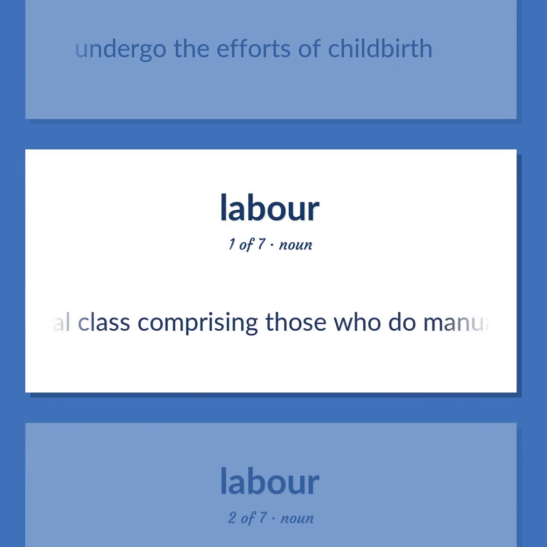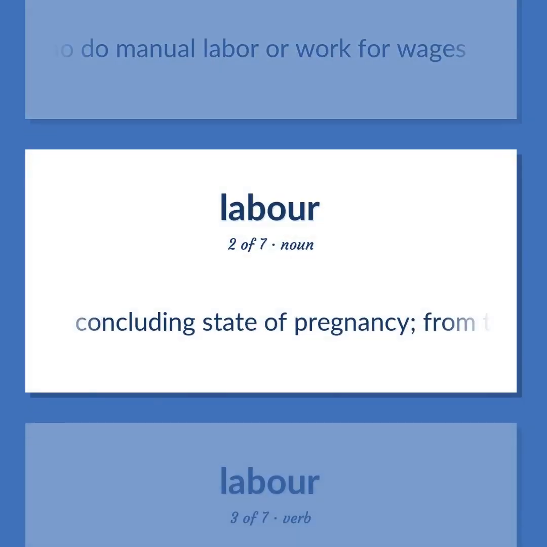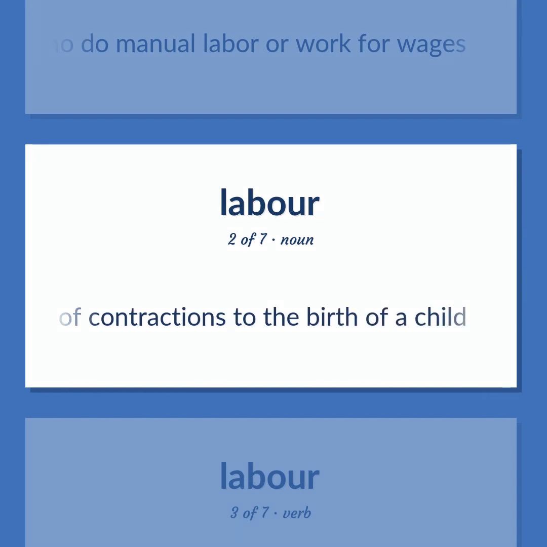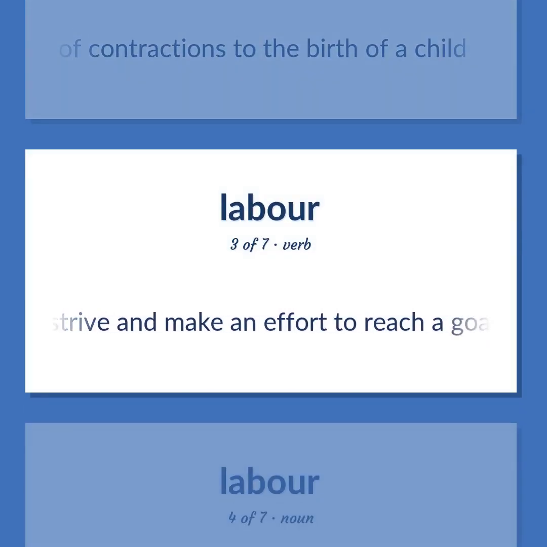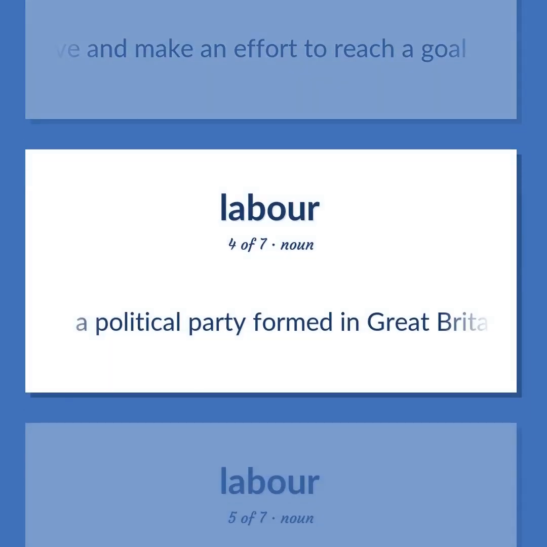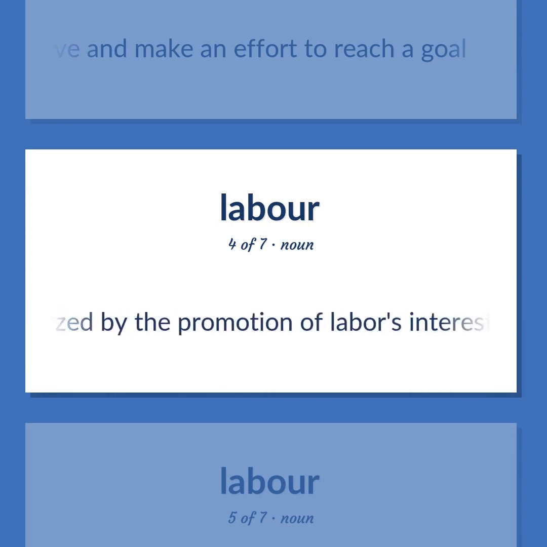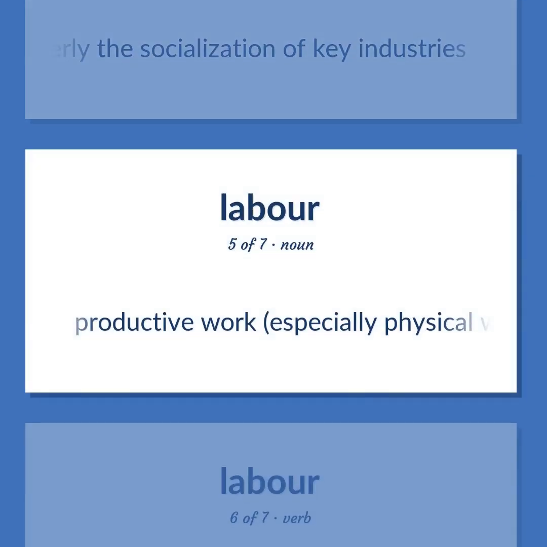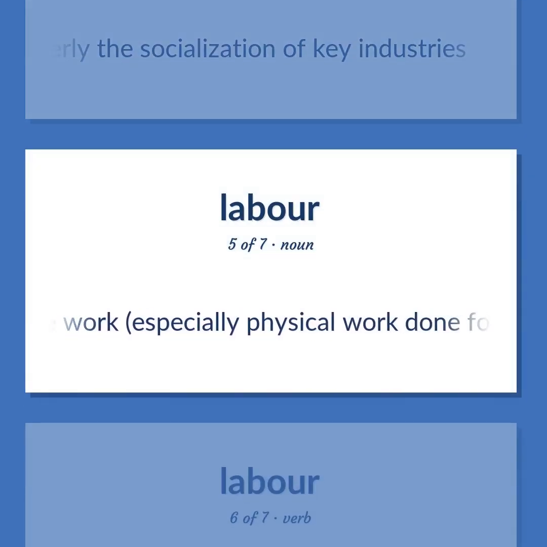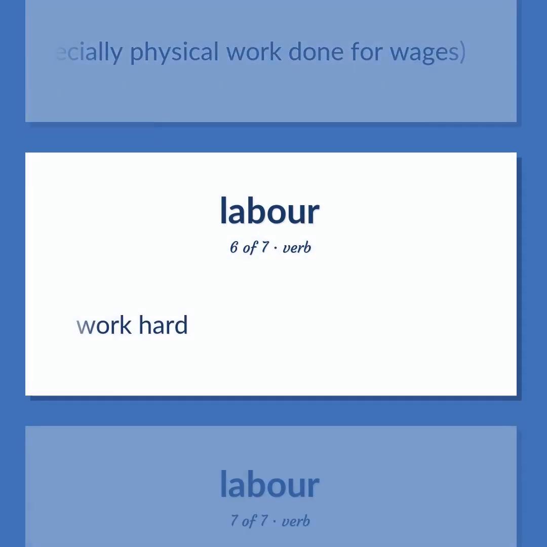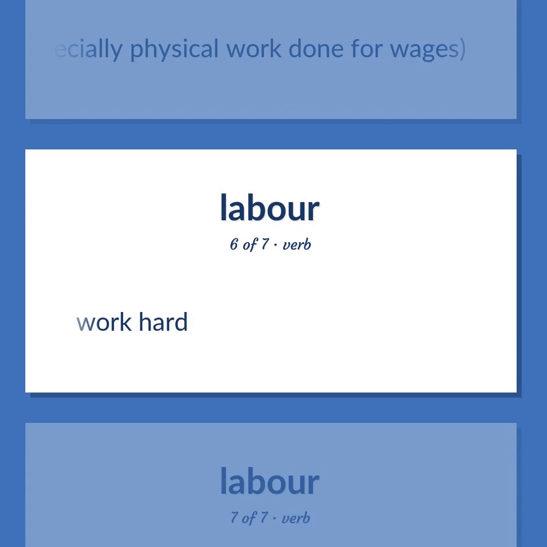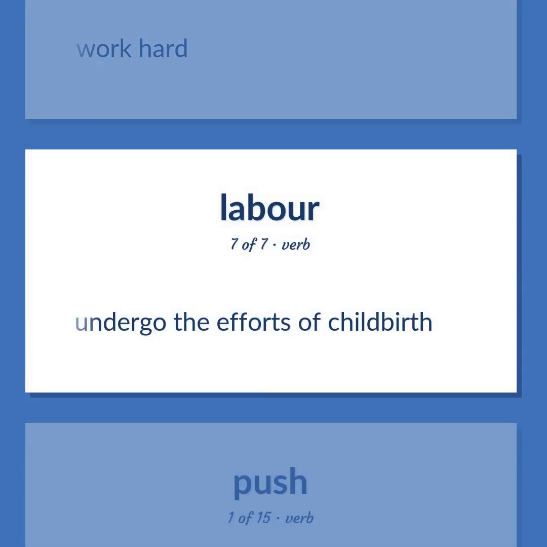A social class comprising those who do manual labor or work for wages. Concluding state of pregnancy. From the onset of contractions to the birth of a child. Strive and make an effort to reach a goal. A political party formed in Great Britain in 1900, characterized by the promotion of labor's interests and formerly the socialization of key industries. Productive work, especially physical work done for wages. Work hard. Undergo the efforts of childbirth.